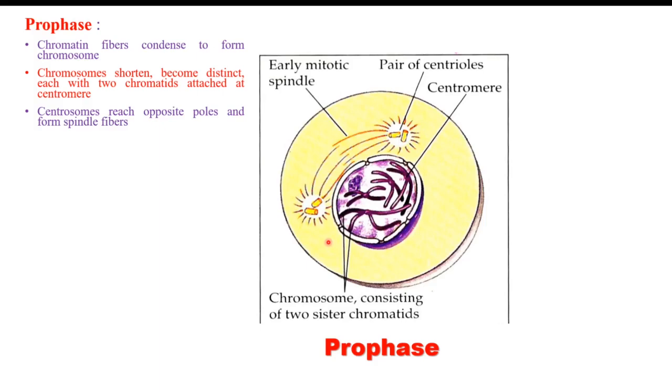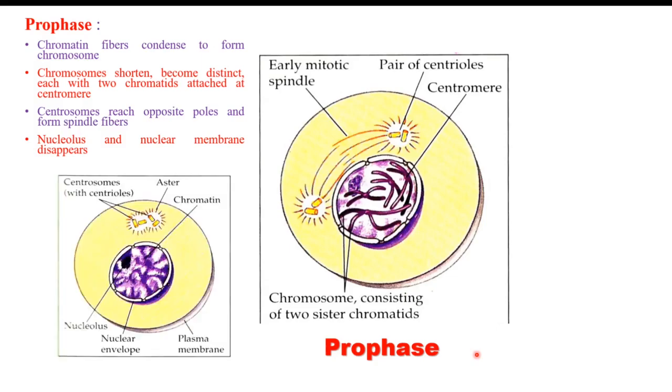So the centrosomes reach the opposite poles and they start forming the spindle fibers. These fibers are the spindle fibers. Half spindle is formed by each centrosome. The nucleolus and nuclear membrane disappear. Here the figure is showing the nuclear envelope, but it is disintegrating now. Its disintegration has started. The nuclear envelope and the nucleolus both are disorganized towards the late prophase.